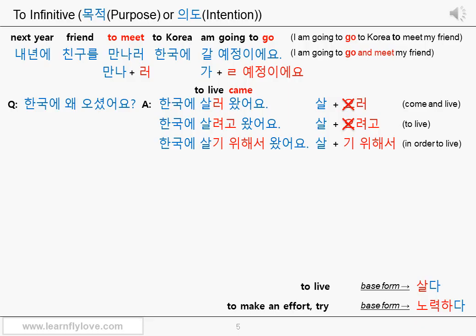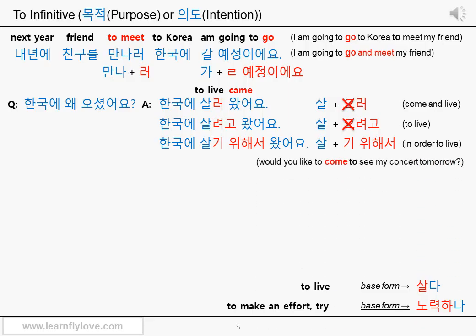But the difference is you can use this 기 위해서 more often in spoken Korean than English in order to. When you want to indicate the purpose or intention of your action even more clearly, as if you use to infinitive or in order to in English, you can use 으려고, 려고 or 기 위해서, even though the main verb is one of the movement verbs. But 으러, 러 is normally used for this type of sentence with the movement verb. Okay? Let's see the next sentence.